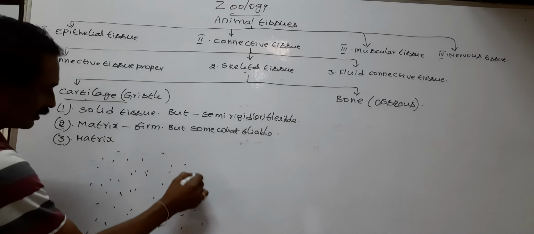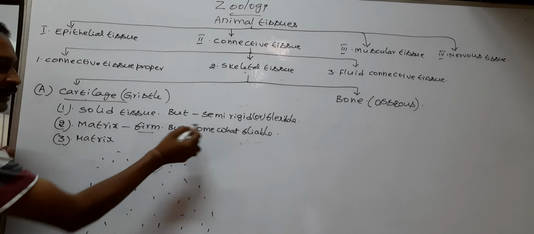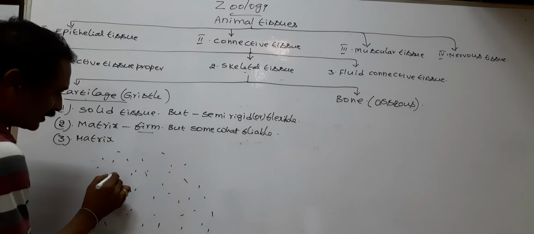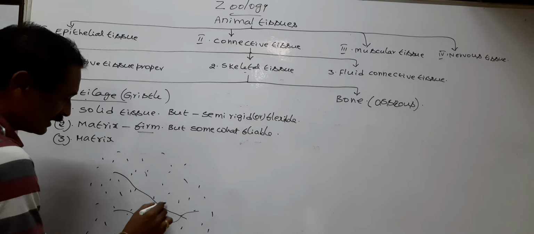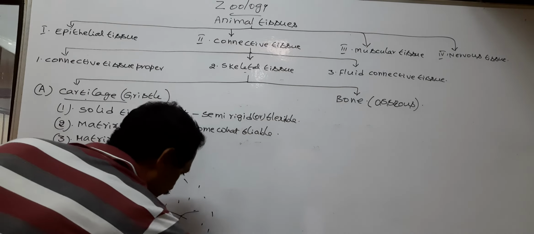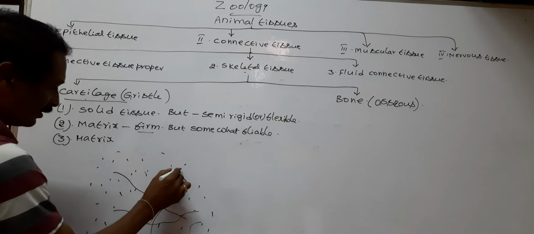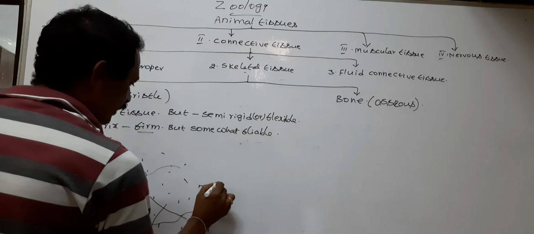Matrix is firm but somewhat pliable. Matrix contains collagen and elastin fibers.